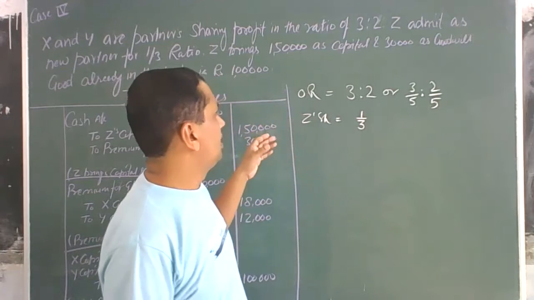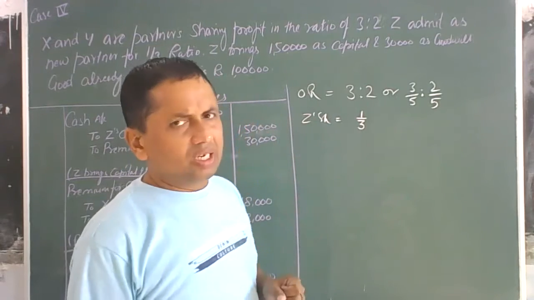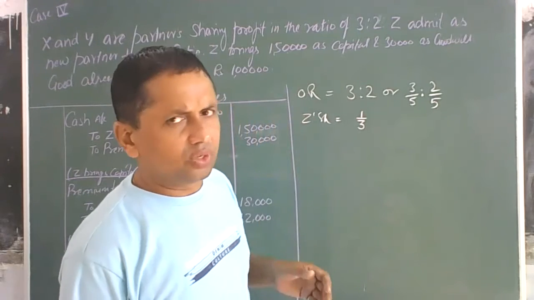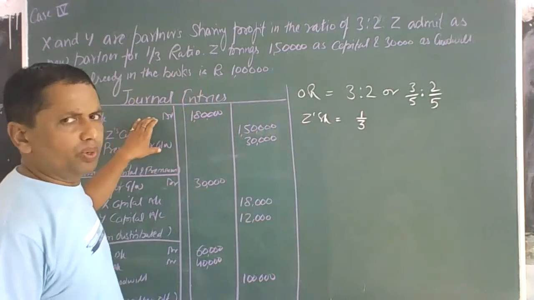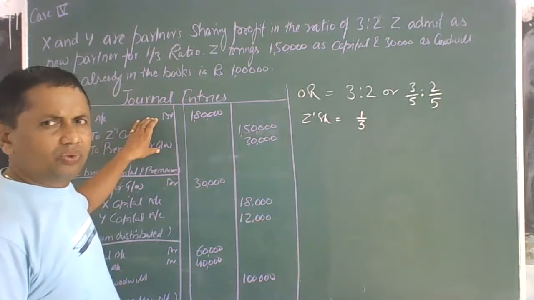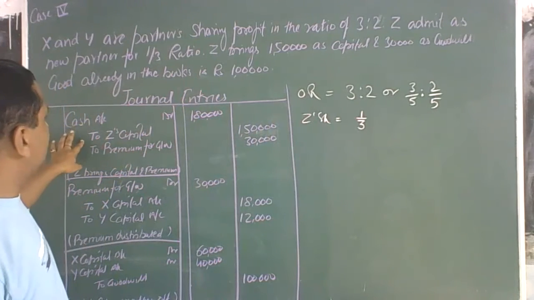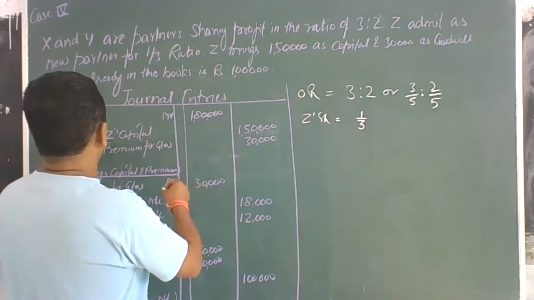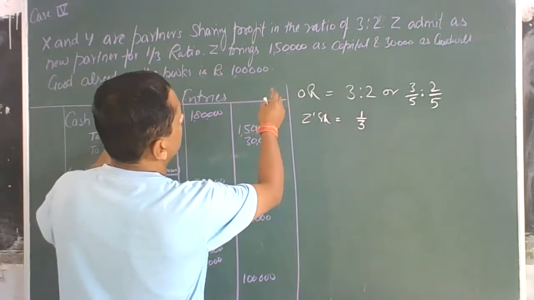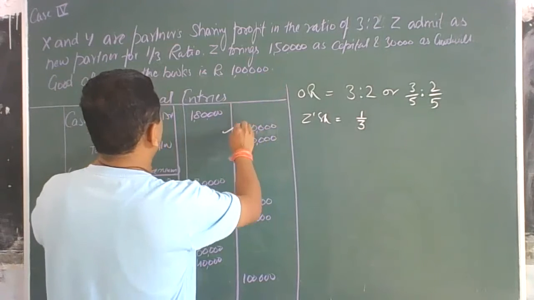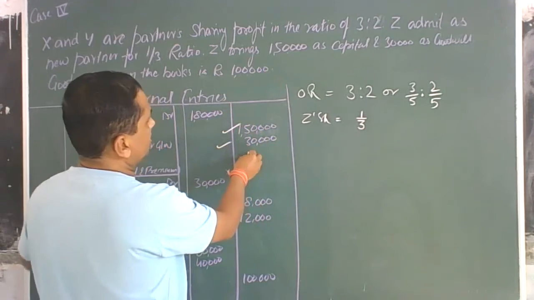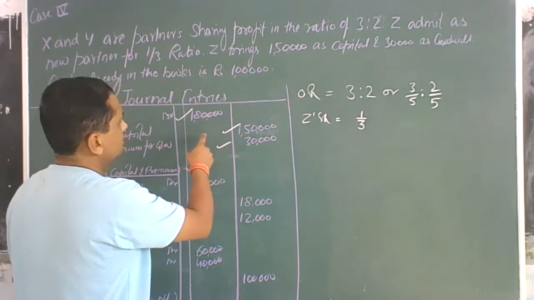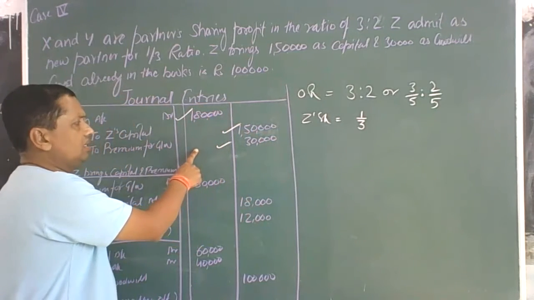This is the last case, in which goodwill is existing in the books, as well as the new partner brings his share of capital and goodwill in cash. So the first journal entry is passed when the new partner brings his share of capital and goodwill in cash. Cash account is debited with the total amount, because Z brings 1,50,000 capital and premium for goodwill 30,000. So 1,50,000 plus 30,000, total 1,80,000 is brought in cash. This is the first journal entry.